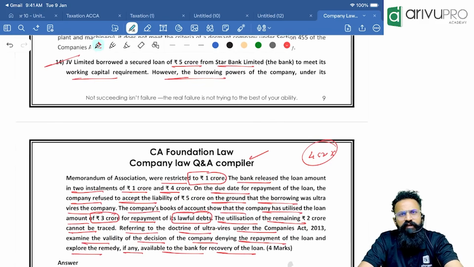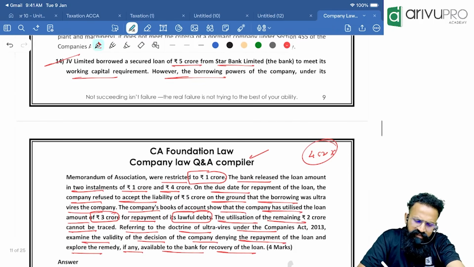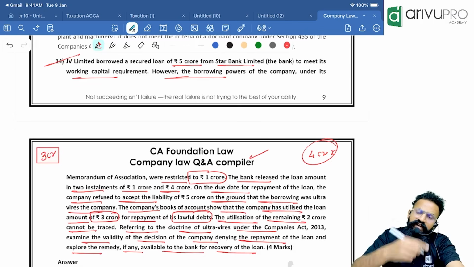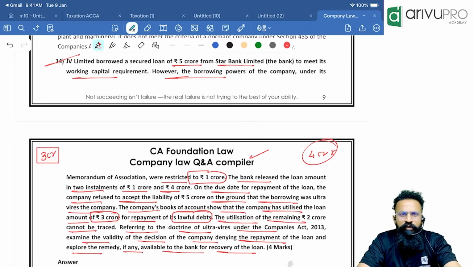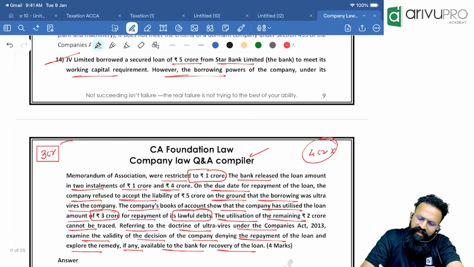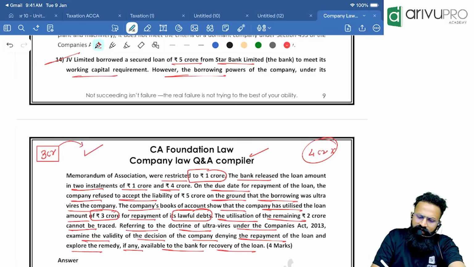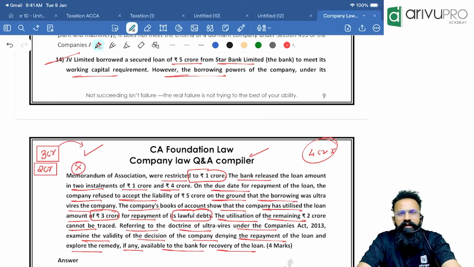But in the given scenario, what are they telling you? The company has clearly utilized the 3 crore rupees to pay their other debts. You have utilized it, no? Then, people, whenever you have utilized it and you have a record for that, for this you are liable. But whereas for the 2 crore rupees, there is no record of how, where, what the money has been utilized for. For this 2 crore, you cannot hold the company liable.